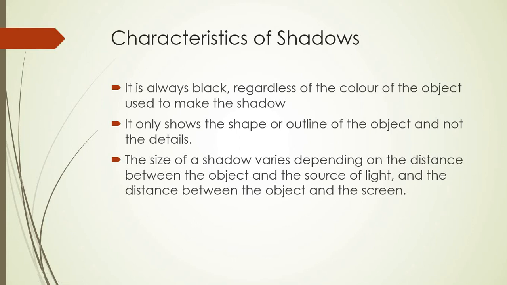It depends upon some points. It depends upon the distance between the object, that is the opaque or can be translucent object, and the source of light, that particular source which emits light. Distance between the object and the source of light, and the other one is the distance between the object and the screen. So it depends upon two things, the distance between the object and the screen, and the distance between the source of light and the object. These are the different characteristics of shadow.